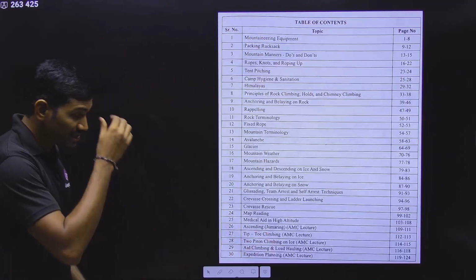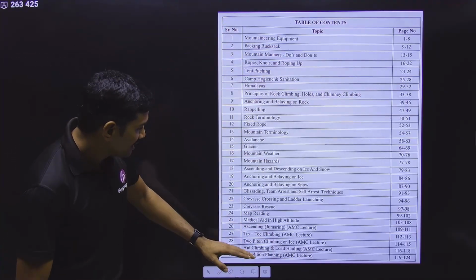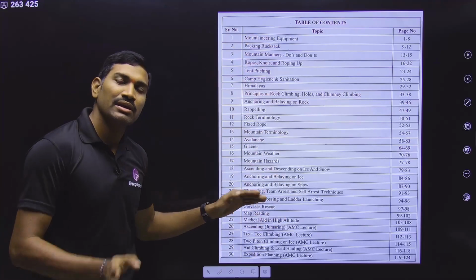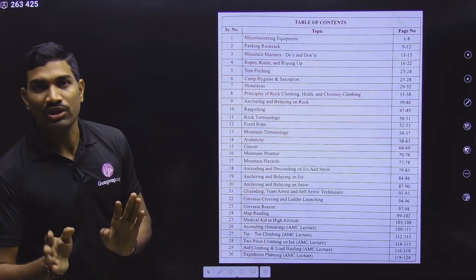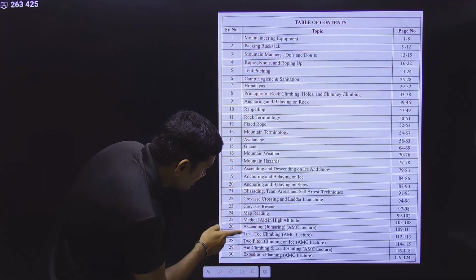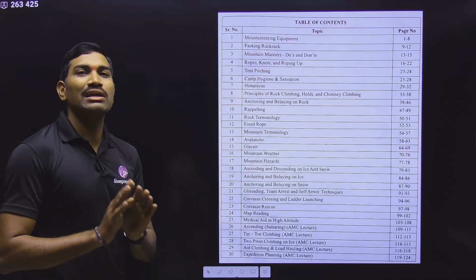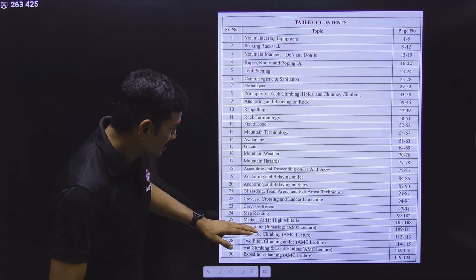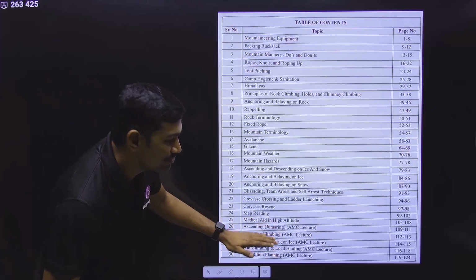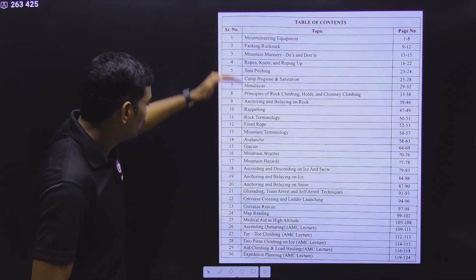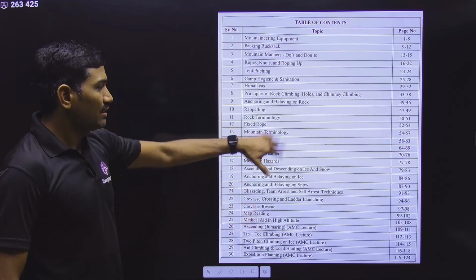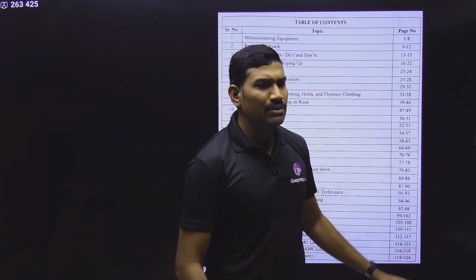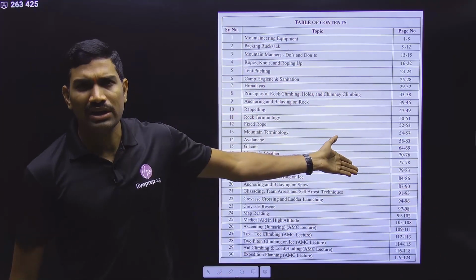And here I have a small suggestion for you. In this particular list, up to 25 it is common for both the basic mountaineering course and the advanced mountaineering course. But the last 5 chapters are only for the advanced mountaineering course. So suppose you are a basic mountaineering course individual, you don't need to read these 5 chapters, leave these 5. Complete chapters 1 to 25. At least you will get 60 to 70% of the information. Simply by reading also you can understand.